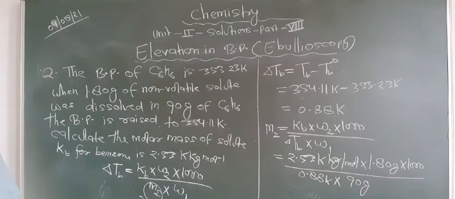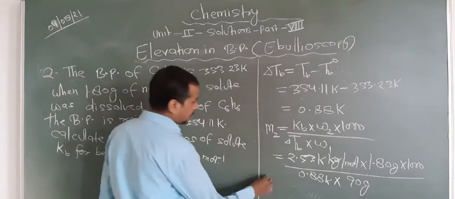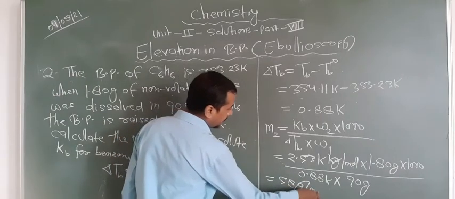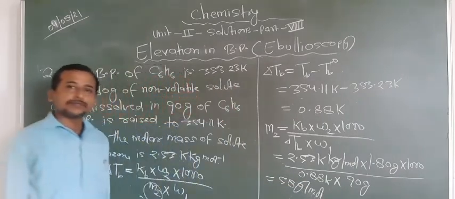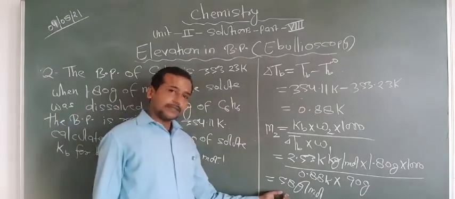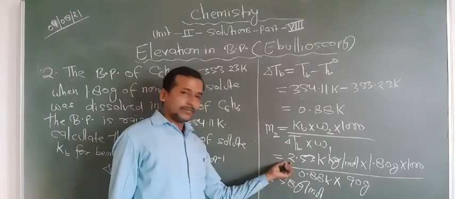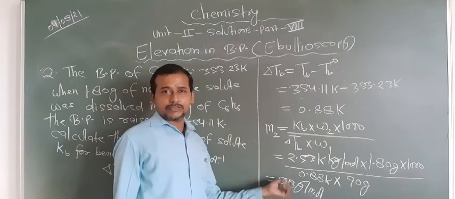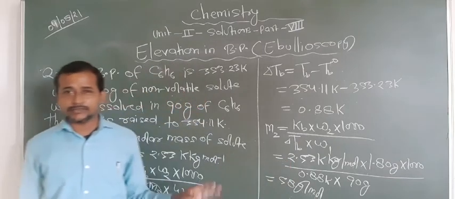So putting these values, we get the final answer, which is 58 gram per mole. So this is your final answer. By putting this value you can get one mark, and if you write the answer properly you get one more mark. In this way you can get 3 marks.